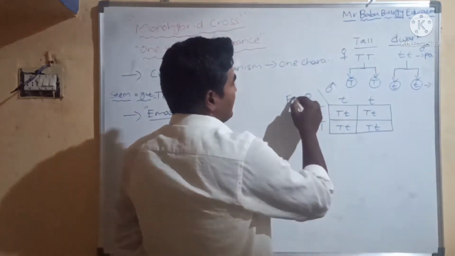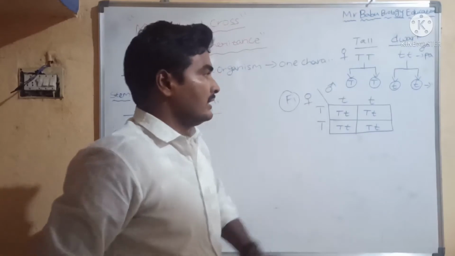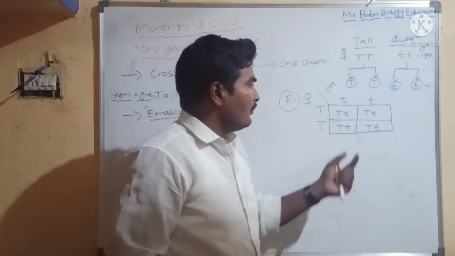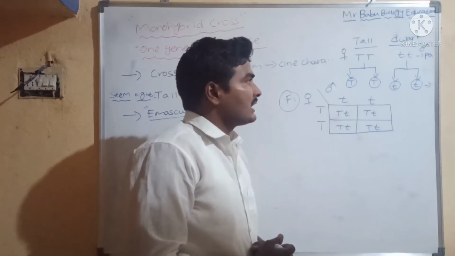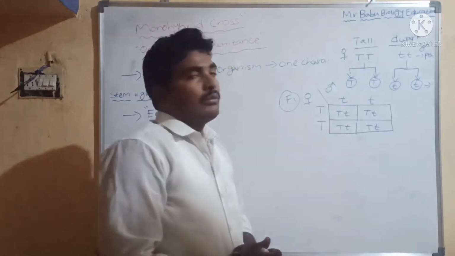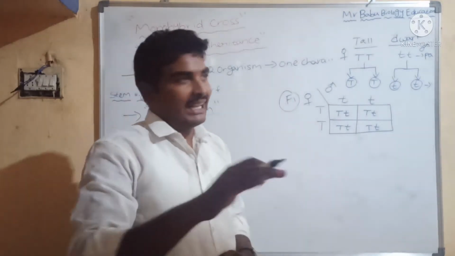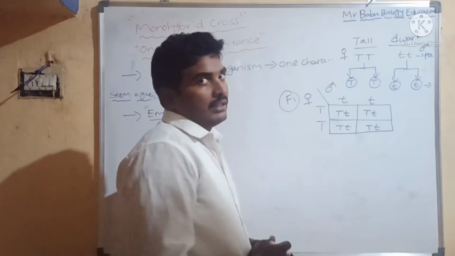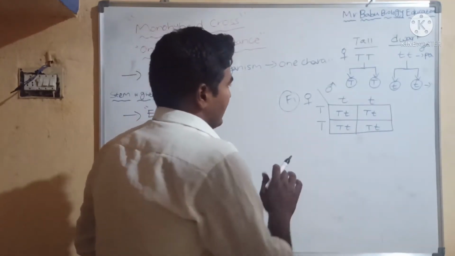This is the F1 generation. In this F1 generation, you should identify that only the heterozygous condition is expressed. Homozygous dwarf is not expressed here. Only the heterozygous condition is expressed. This is the F1 generation.